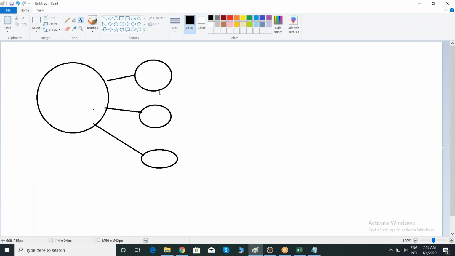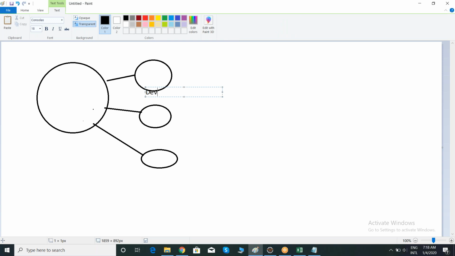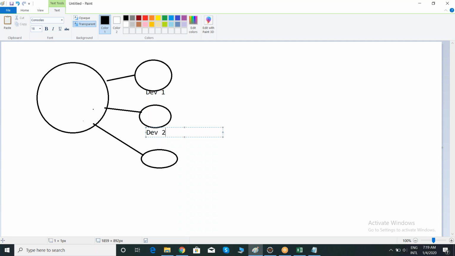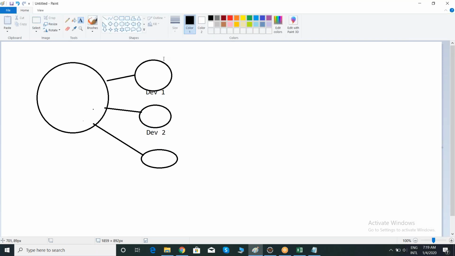Now package one I am creating here. Let's say package one is one developer or tester. This is dev 1. And now there will be a dev 2. Dev 1 cannot access dev 2 directly. There is a concept called import. If dev 2 wants to access the dev 1 code directly, it is not possible. The package 1 is implemented by one developer, and if the second developer wants to access the code of this one, directly it is not possible.